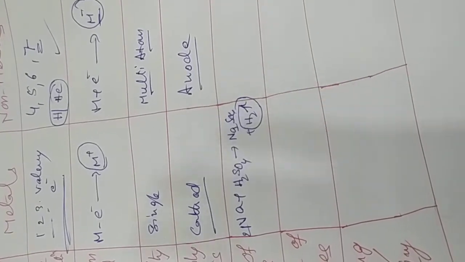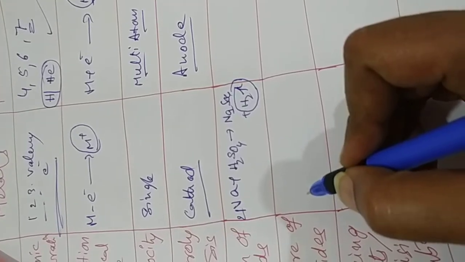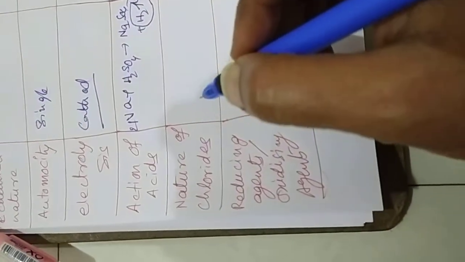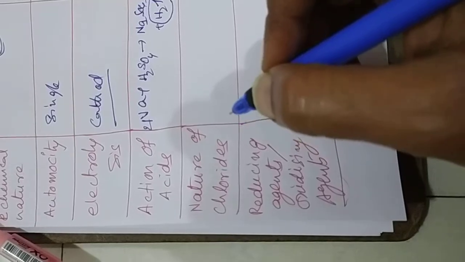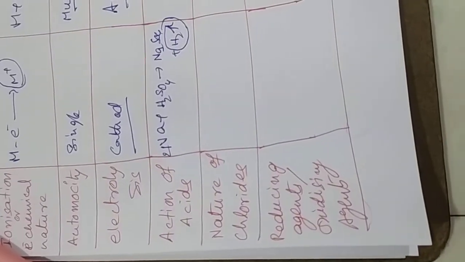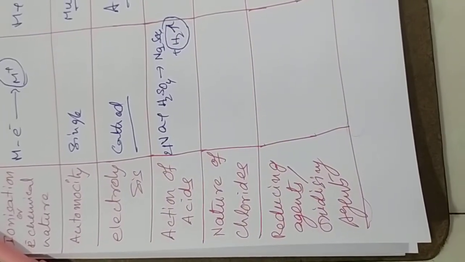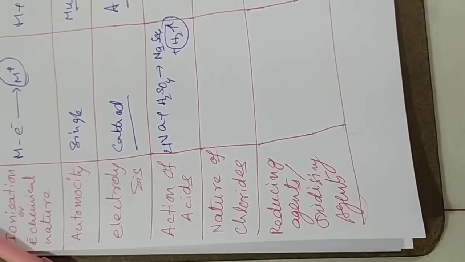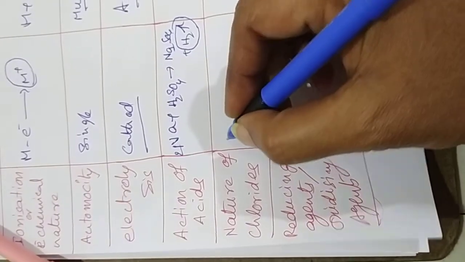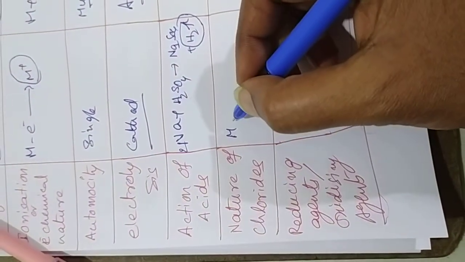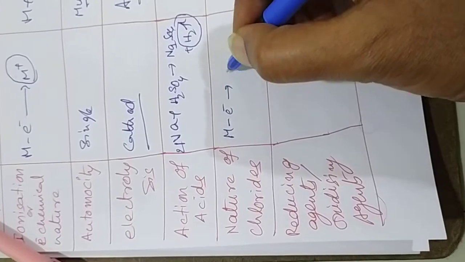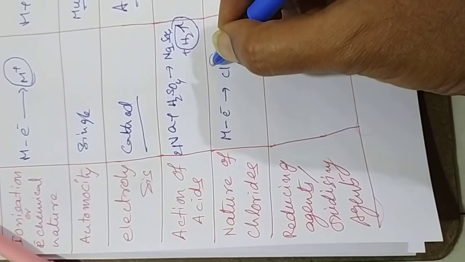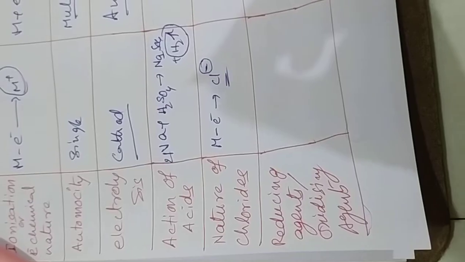Next, nature of chloride, meaning how the chloride behaves. Why are we taking chloride here? Because this is a common impurity in chemical reactions. It is a common radical which always makes disturbance. Chlorides and sulfates are the radicals which always disturb chemical reactions. That is the reason we are taking chlorides. Metal is always donating an electron to the chlorine, and chlorine will form Cl minus. So this is the character.